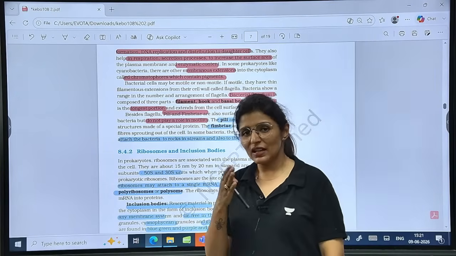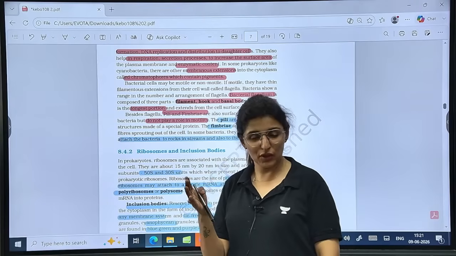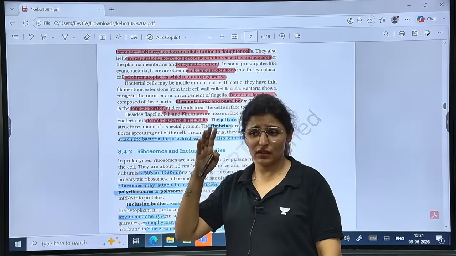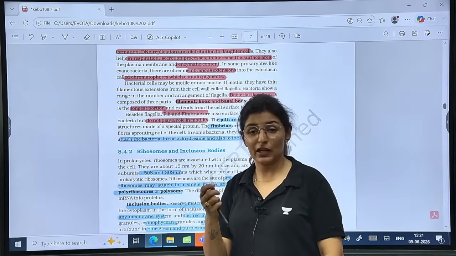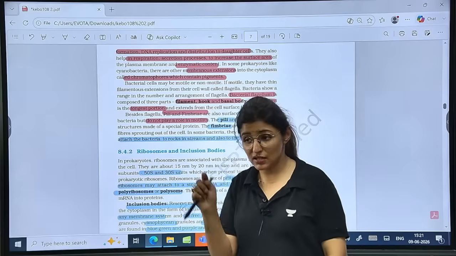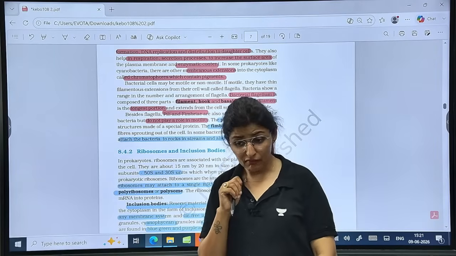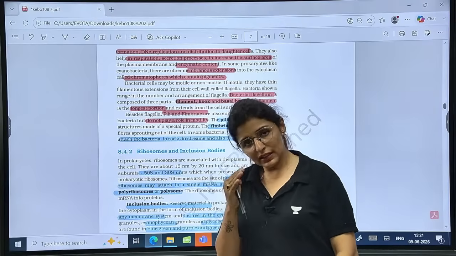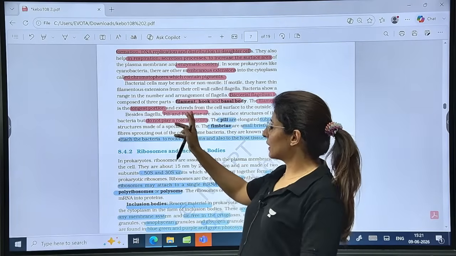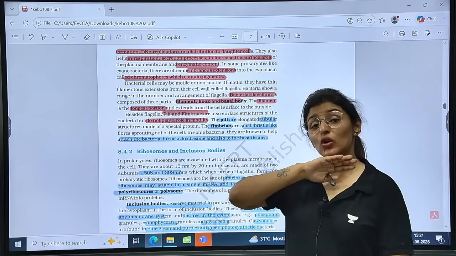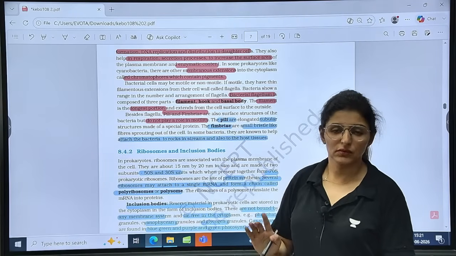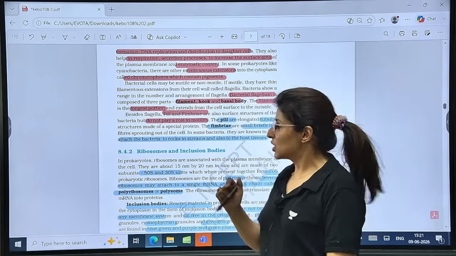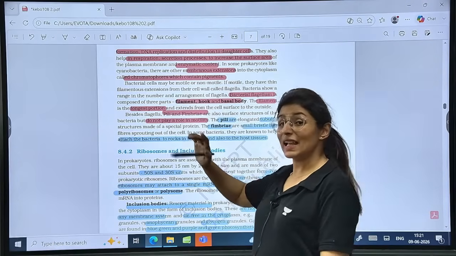See, flagella will have a role in movement. Flagella will help the bacteria to move, and there can be a wide variety of bacteria depending upon the number of flagella and its distribution on the surface, but it may not always be present. Is that clear? Second, other than flagella, there are structures like pili and fimbriae. Pili and fimbriae don't play any role in movement. Motility, flagella. Pili and fimbriae are for attachment. So the smaller structure is fimbriae, pili is a longer structure.